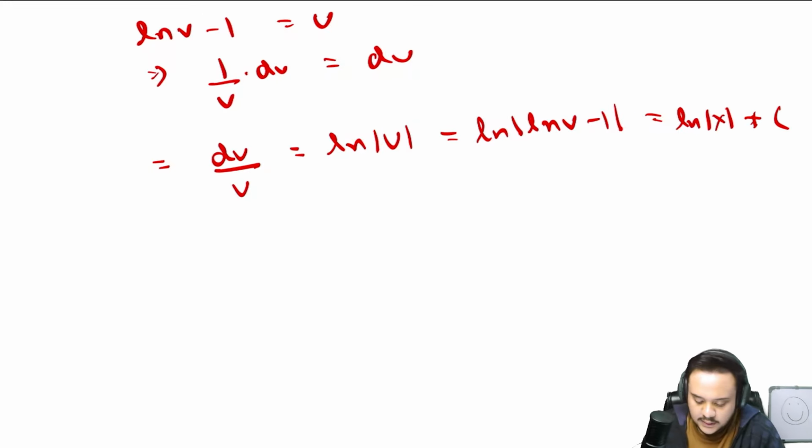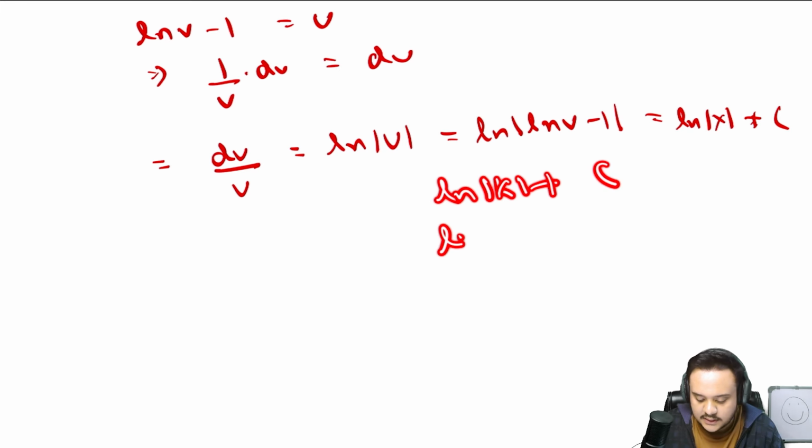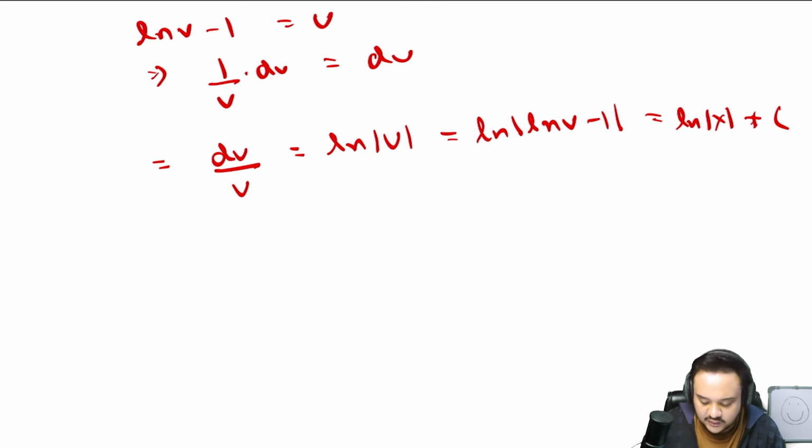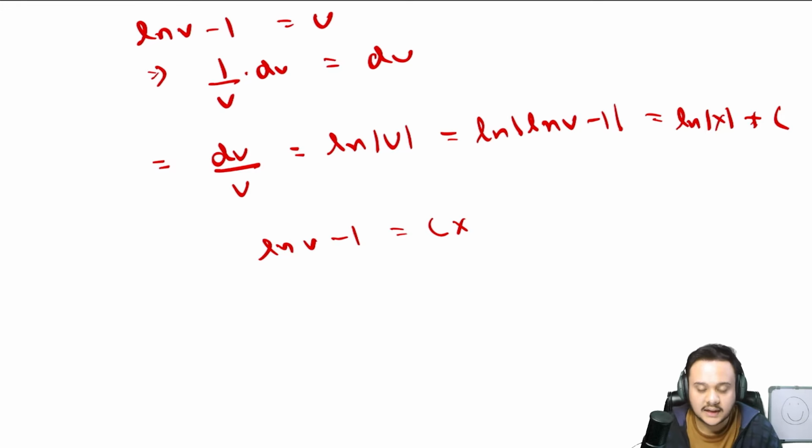So what you can do here is a very basic manipulation. You should know this in the integration part, that if you have something like log x plus c, you can just write it as log x plus log c, because log c is also going to be the same constant value, we don't care about it. So this would make it log of cx, right? When we take the exponent on both sides, you'll be left with log of v minus 1 = cx. Okay, that is after taking the exponent. So this is what we are left with.